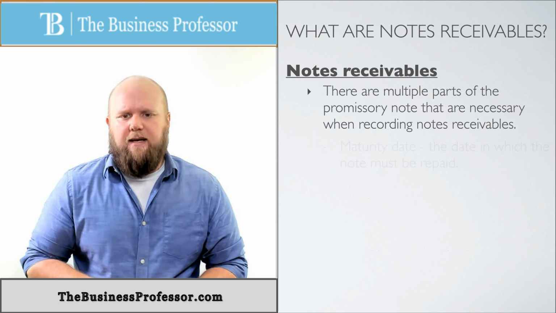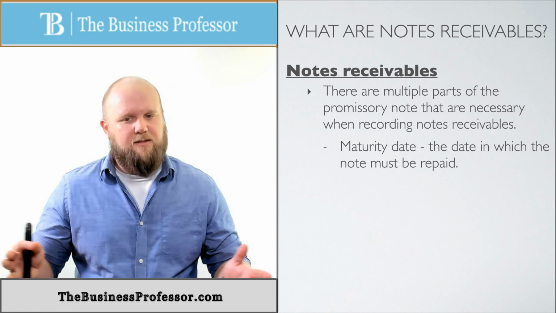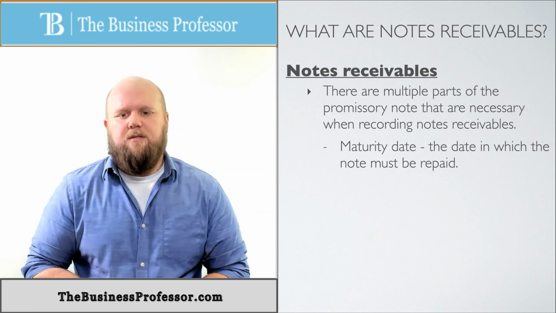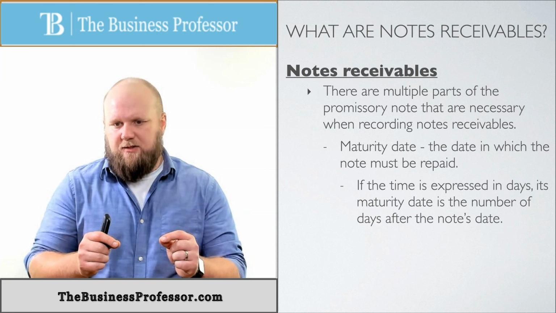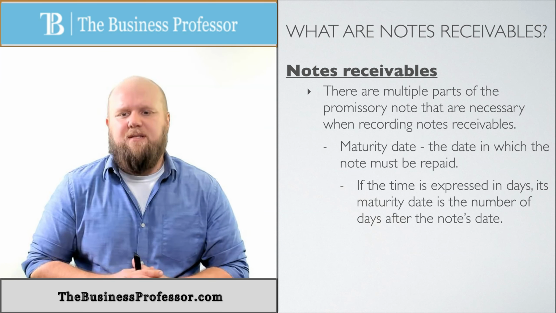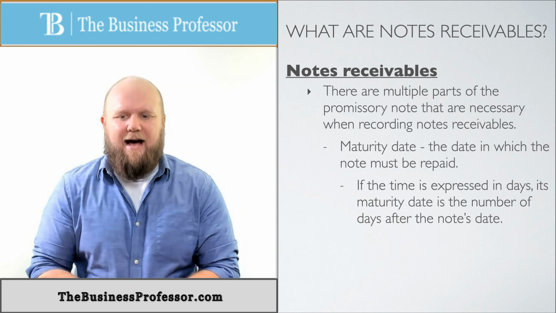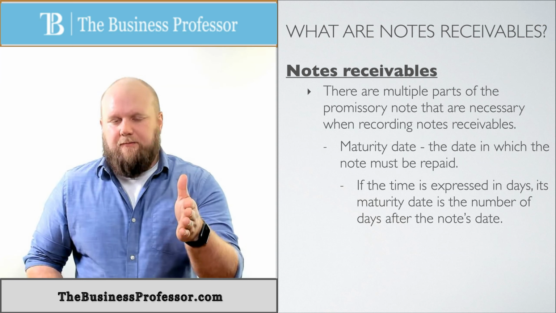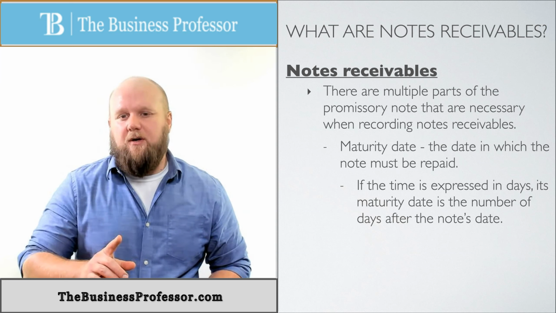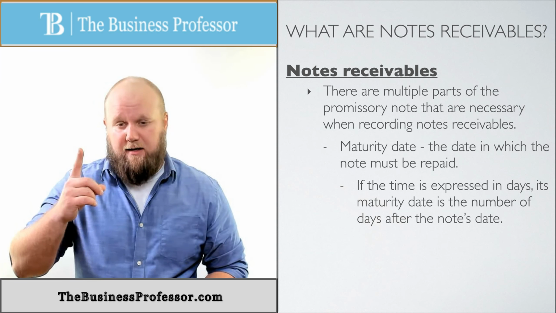So then we have the maturity date. That's another big piece, because that tells us how long this is going to be. This is the date on which the note must be repaid. There's a couple things I want you to pay attention to when you're looking at problems, because if the time is expressed in days, the maturity date is the number of days after the note's date, so after the first day. So if it happens on January 1st, then you start counting with one day as January 2nd. The next day is day number 1.